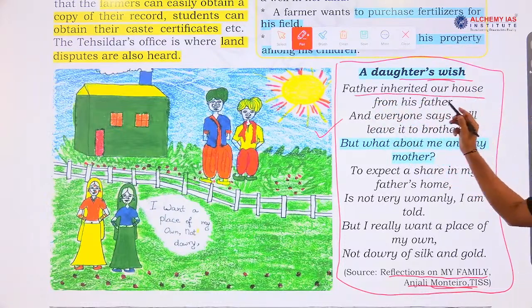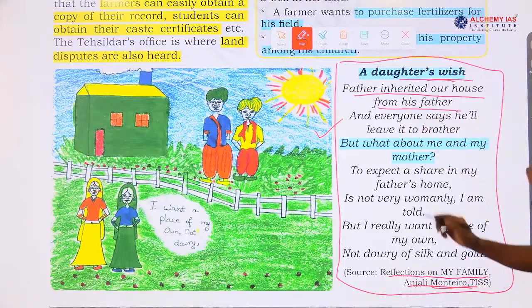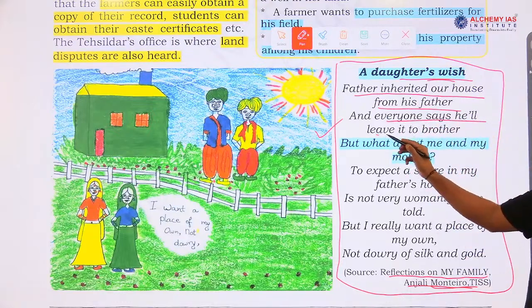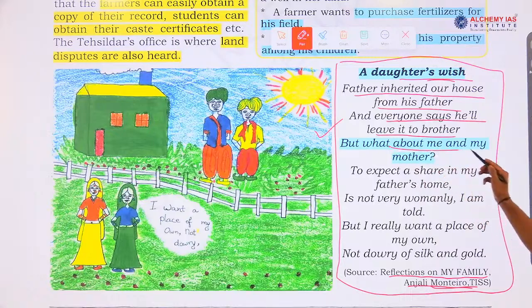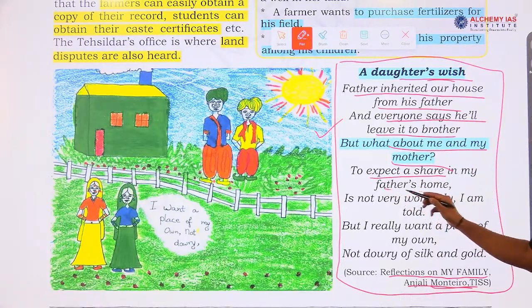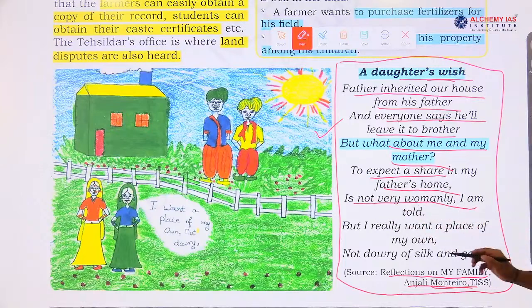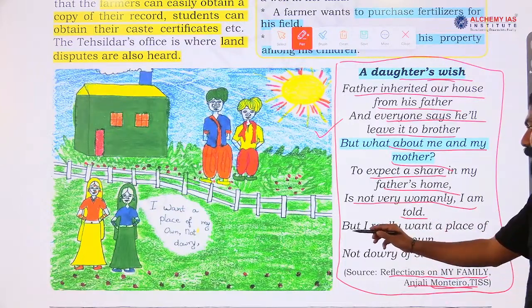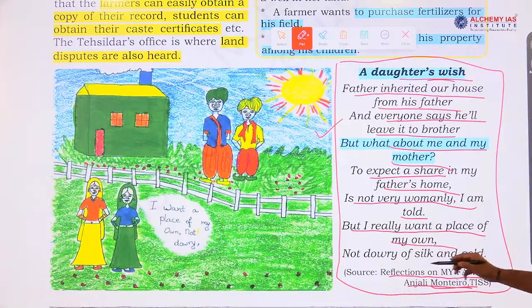Father inherited our house from his father, like a poem, and everyone says that he will leave it to Badra. But what about me and my mother? To accept a share in my father's home is not very womanly, I am told. But I really want a place of my own, not a dowry of silk and gold.